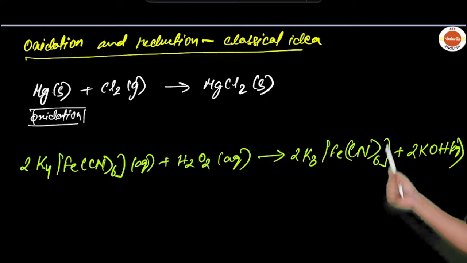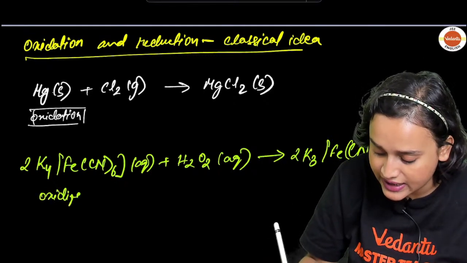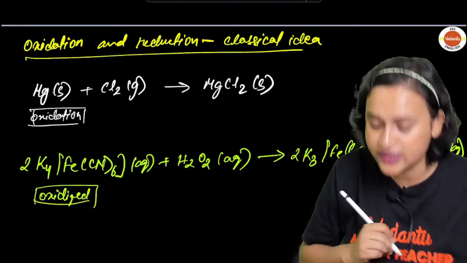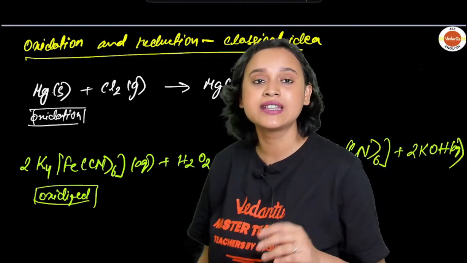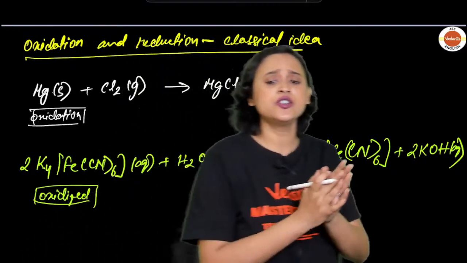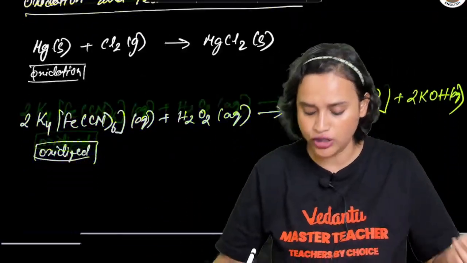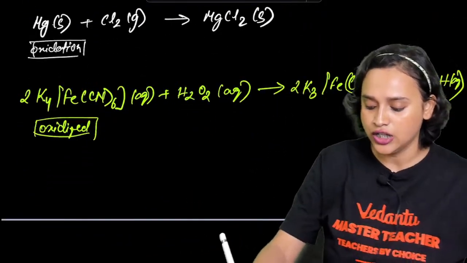So what is going on? The coordinate complex here is getting oxidized, isn't it? Can we say that it is oxidized? Absolutely, we can say that it is getting oxidized, right, everybody? Yes. Now you will be like, but ma'am, these are all oxidation. What about some reduction? Chalo, let me give you some reduction example also.